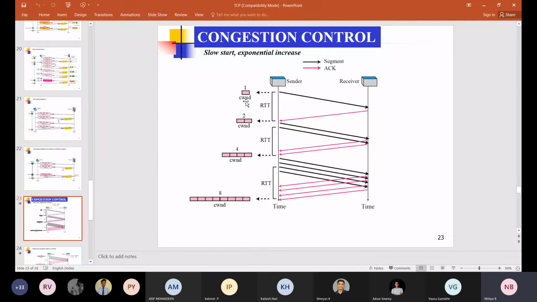Between these two, we have to select one. What should be the criteria? Either we select the maximum of these two or the minimum of these two.